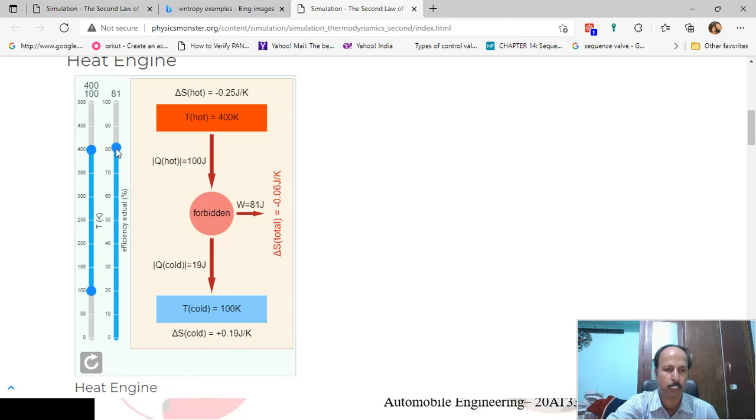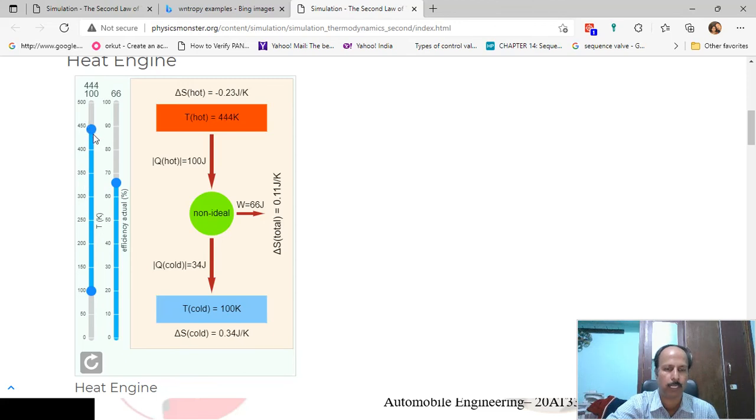You can decrease it to say 70%. Now since the entropy is positive, this engine can work. You can slide these things to see.